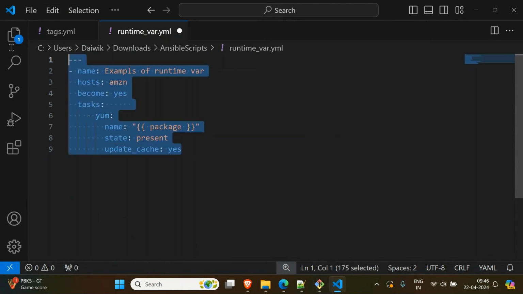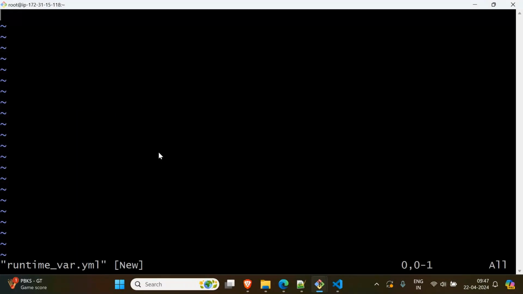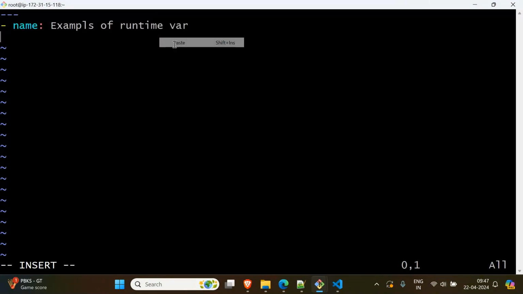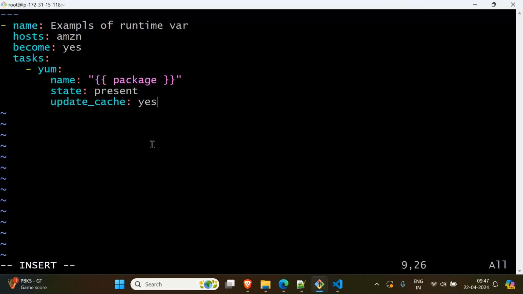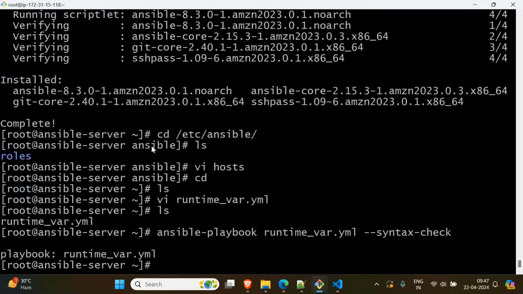How to use this? How to execute this? Okay, let's go here. Go to insert, press insert mode, and now paste it. Hopefully no space issues. Let's see how it goes. Now ls, right. Then what I will do, ansible-playbook. Let me check the syntax first. Yes, it's good.